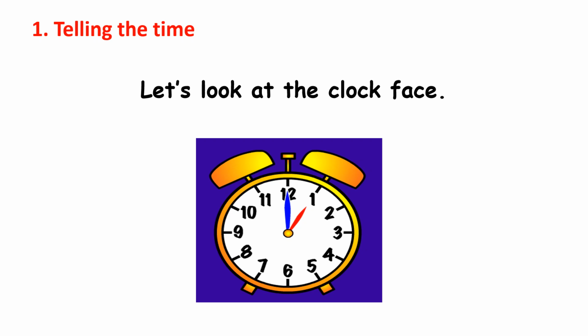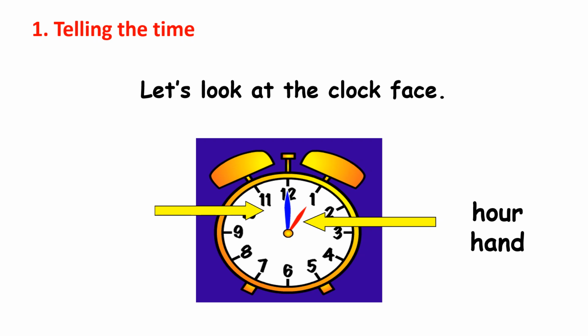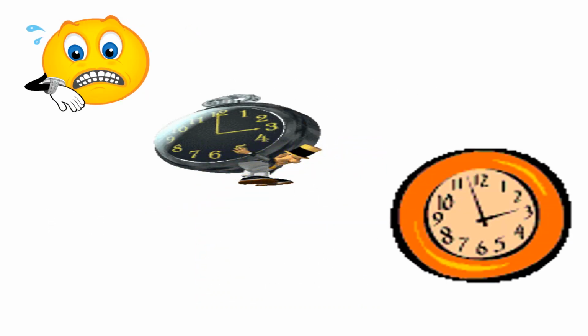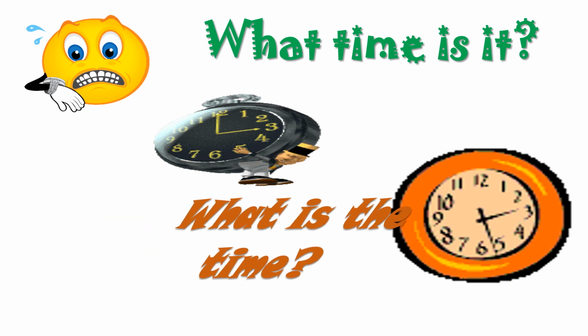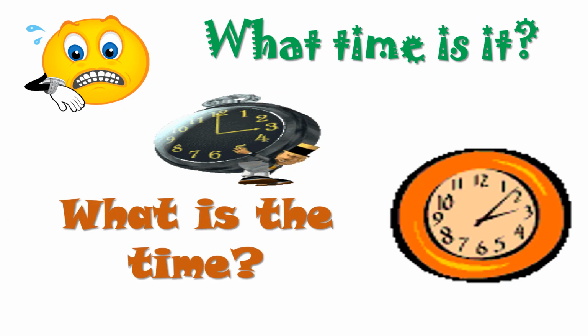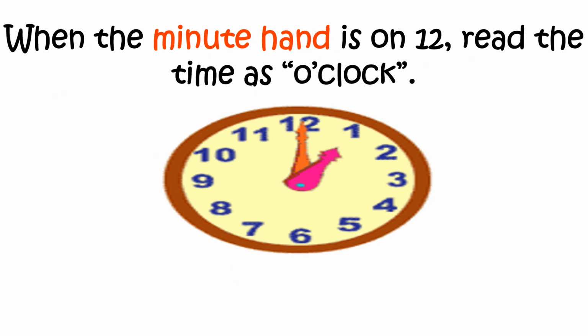First, look at the clock face here. This is the hour hand and this is the minute hand. So how can we ask about the time in English? We can use the question, what time is it? Or what is the time? How can we answer? When the minute hand is on 12, read the time as o'clock.